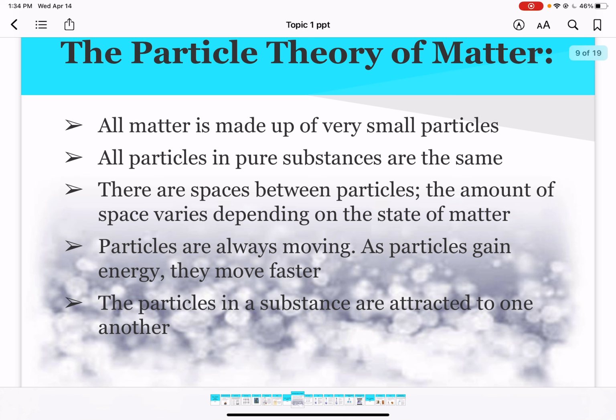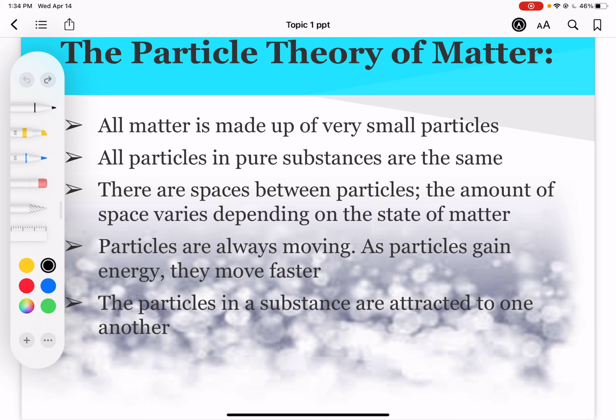The particles in a type of matter depend on their state. If we think about the states of matter, you may have learned about this before, we've got solid, liquid, and gas.